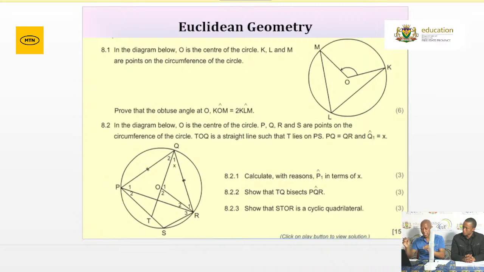That is the first one. The second one will then be if the exterior angle is equal to the opposite interior angle. Then that will be the second scenario. Then the third one will be angles in the same segment. If they are equal, then you have your cyclic quad. Always look at the scenario that is given to you.